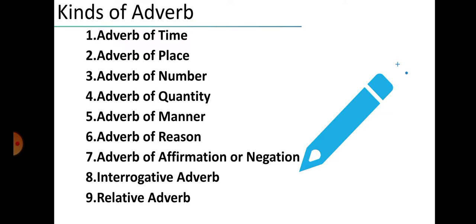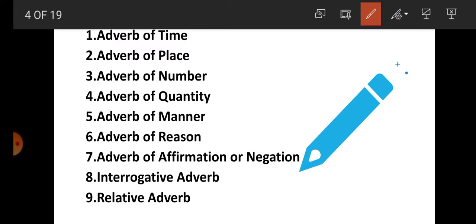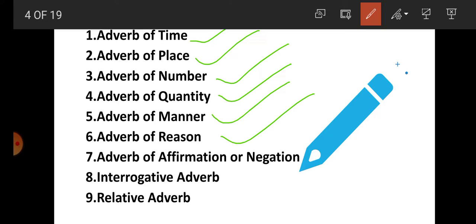Now, how many kinds of adverbs are there? Students, there are 9 kinds of adverbs. Adverb of time, adverb of place, adverb of number, adverb of quantity, adverb of manner, adverb of reason, adverb of affirmation or negation, and interrogative adverb and relative adverb.